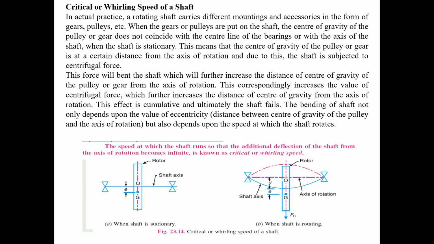Small e represents the center of gravity, the distance of the center of gravity G from the shaft axis. And y is the additional deflection. When it is in rotating mode, it also gets additional deflection, which is represented here. O is the center of the axis and G is the center of gravity.